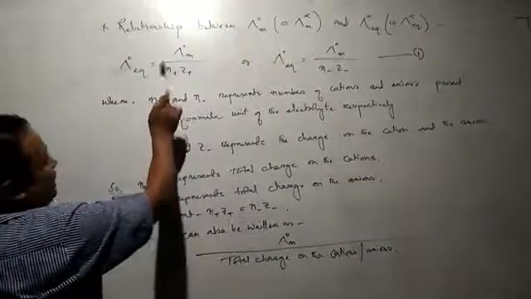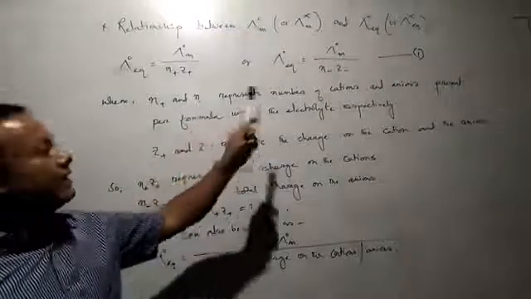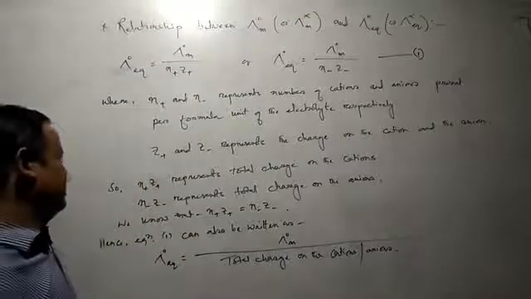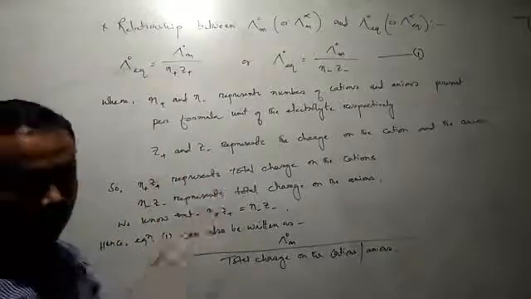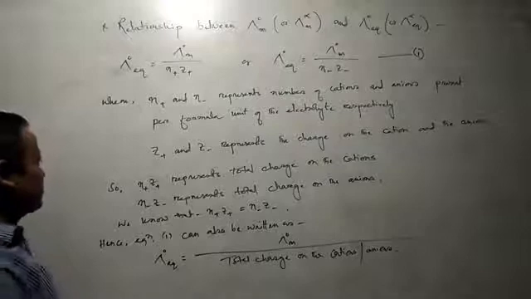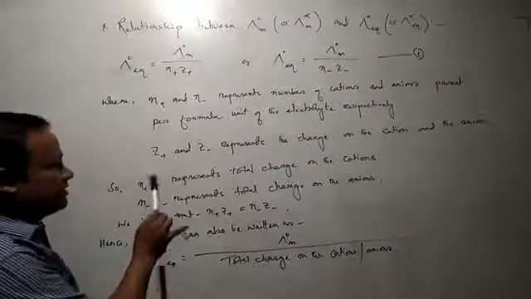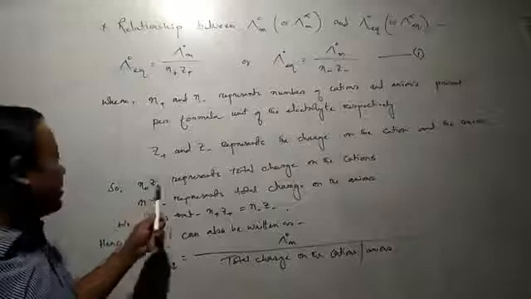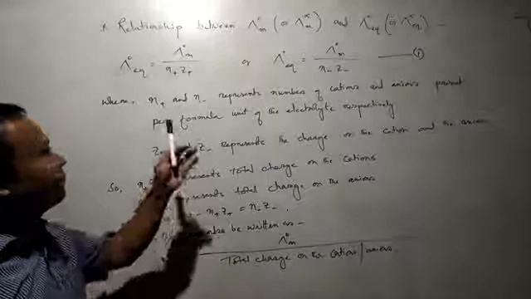Then what do n plus, n minus, z plus, z minus symbolize? N plus and n minus represent the number of cations and anions present per formula unit of the electrolyte respectively. And z plus and z minus represent the charge on the cation and anion. So, n plus z plus represents the total charge on the cation and n minus z minus represents the total charge on the anion in a formula unit of electrolyte.